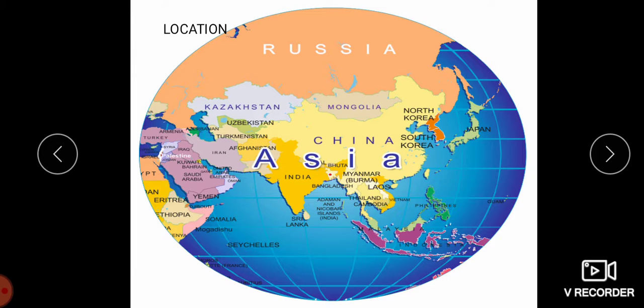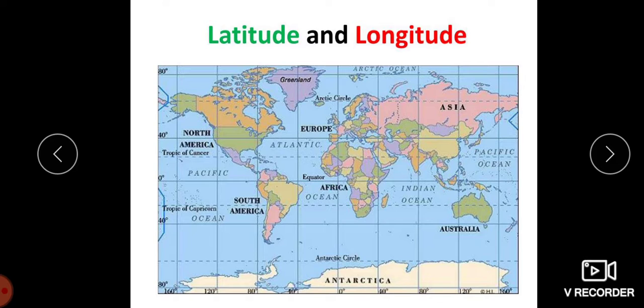So Asia, children, it lies between latitudes and longitudes when we move. It lies 1 degree north to 74 degrees 0.41 minutes north latitude and 26 degrees 0.04 minutes east to 169 degrees 40 minutes west longitude.